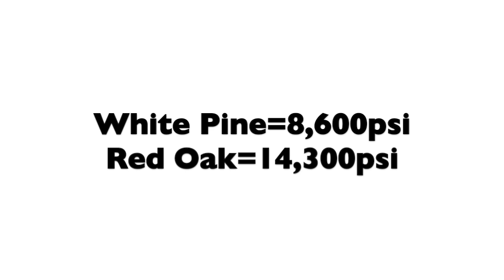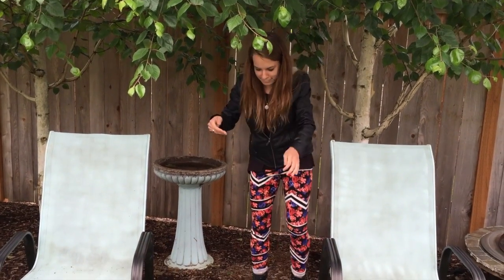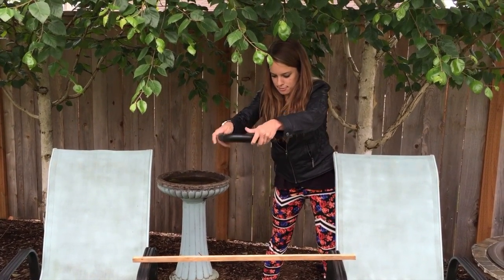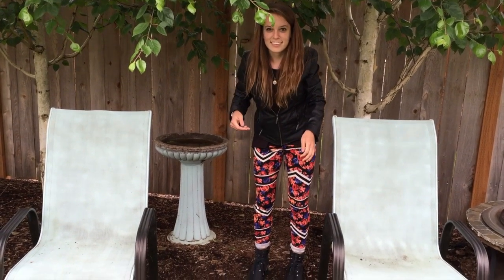Now we will demonstrate this, but on a much smaller scale, since such speeds would be difficult to reach at home. We'll be using a plank of white pine, which has a bending strength a little greater than half that of red oak, as well as a 4.5 kilogram mass, since it will be traveling at a slower speed as well. Okay, ready? Ready. Good. The wood broke, which isn't really a surprise, but now we can say with confidence that the door should have broken in the movie. 1 down, 1 to go.